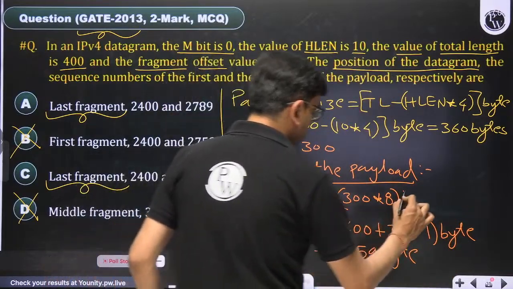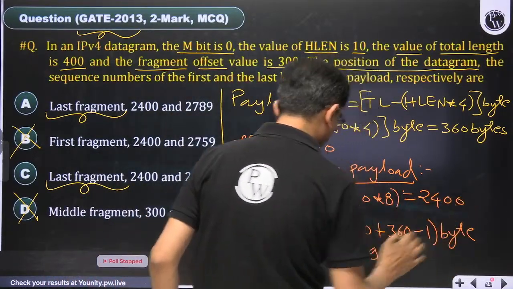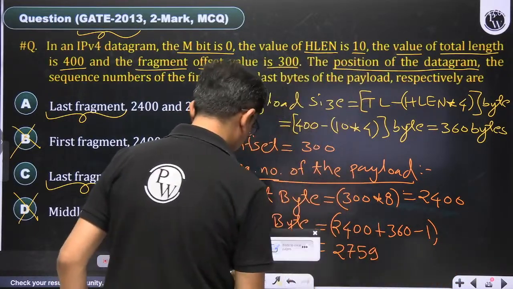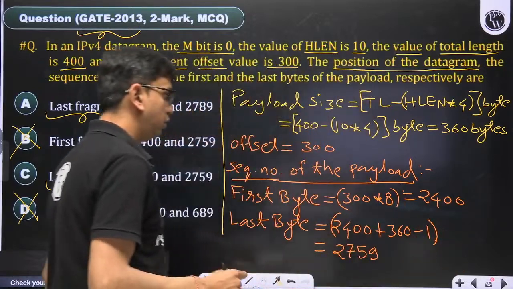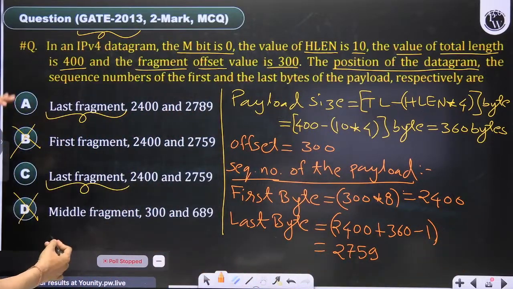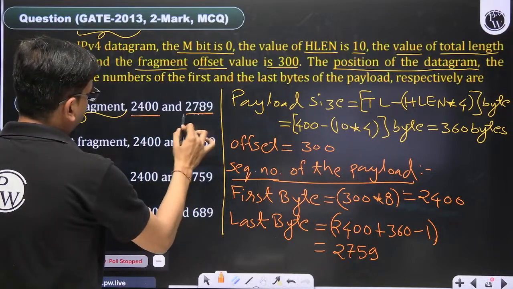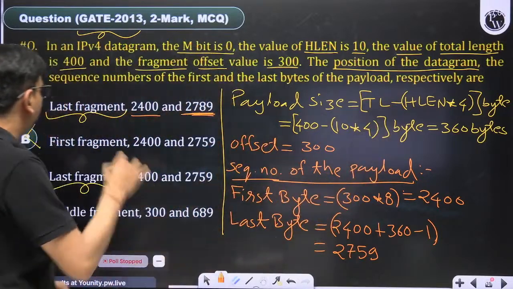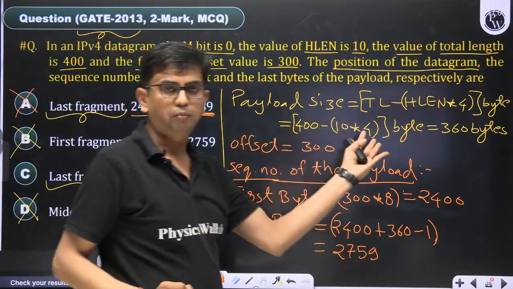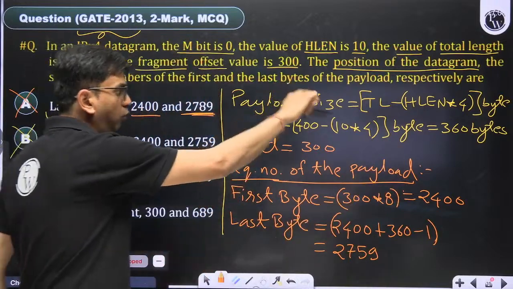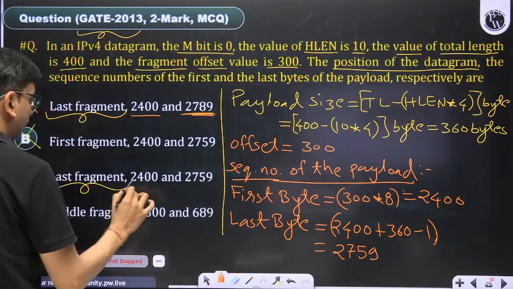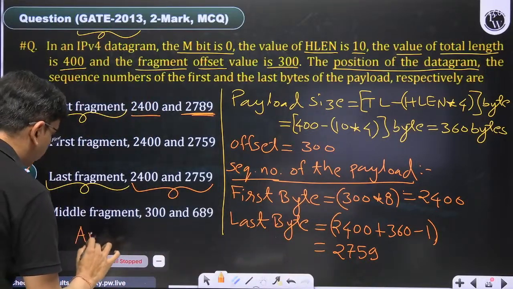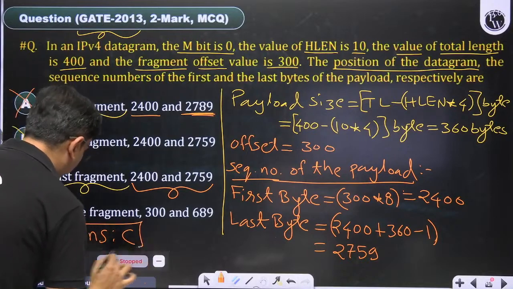So that is 2400 and 2759. Out of A and C, the other one is not a correct answer. 2789 is what those who make the mistake get, because they are not multiplying by 4. Those who do it correctly multiply by 4, converting words to bytes, and then they get the correct answer. The answer is C, 2400 to 2759. The correct answer of this question is C.